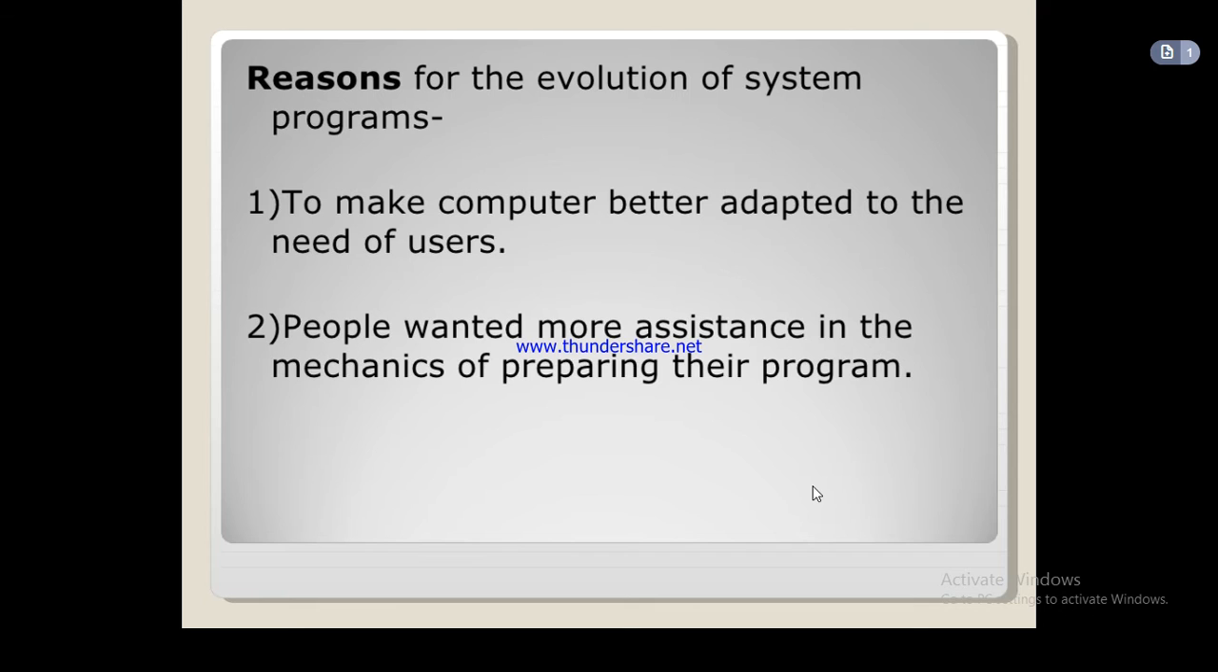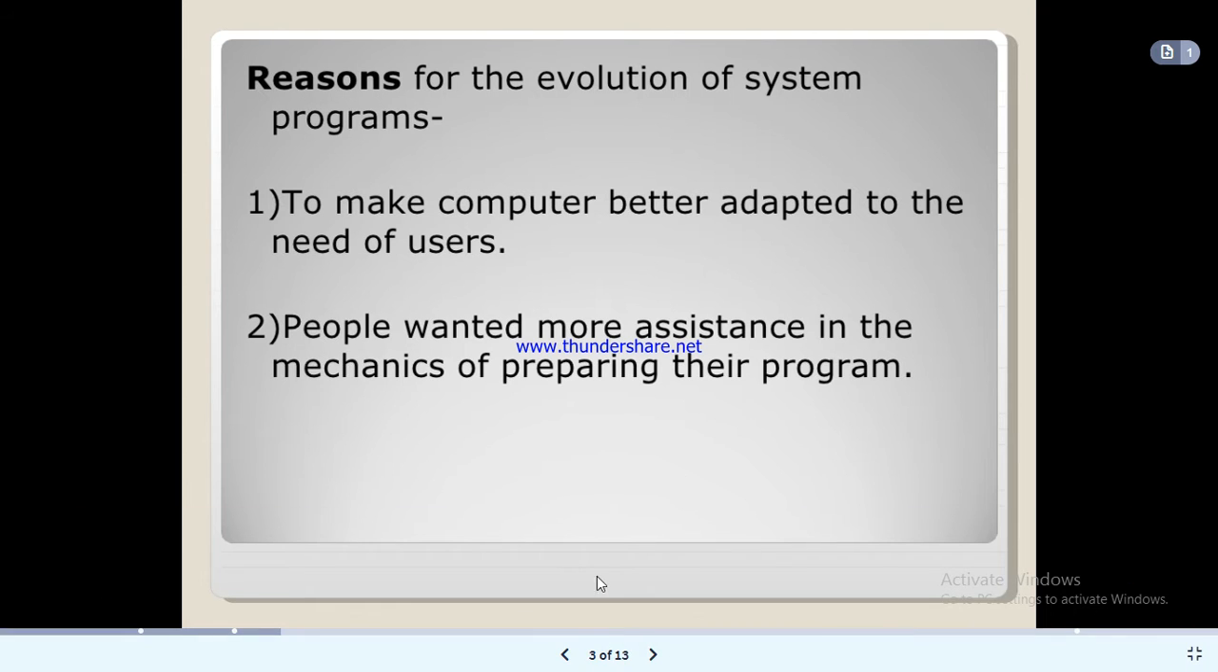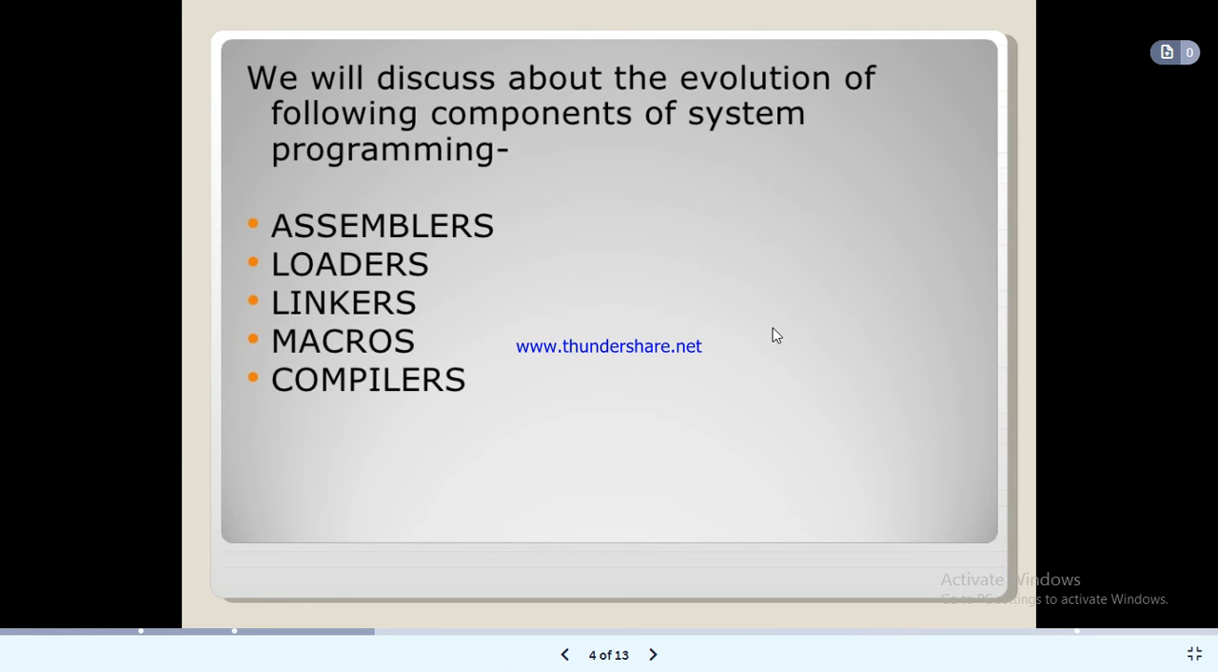Means what? Everyone nowadays wants more assistance from the system itself. The system should guide the developer: here an error occurs, here some problem occurs. If you write some line over here, it will give a fault at that place, right? So people always wanted more assistance in the mechanics of preparing a program. That's why there is a need for the evolution of system programs.